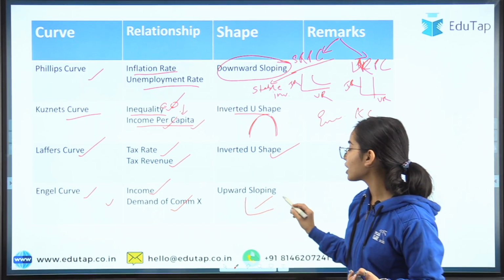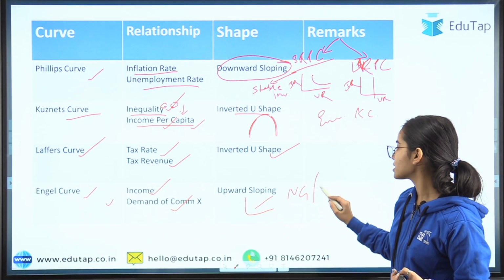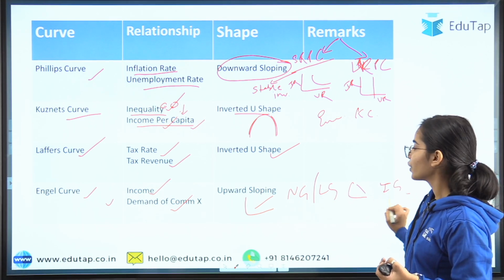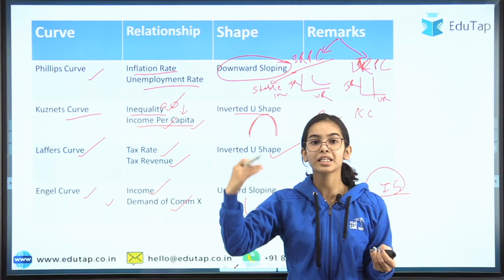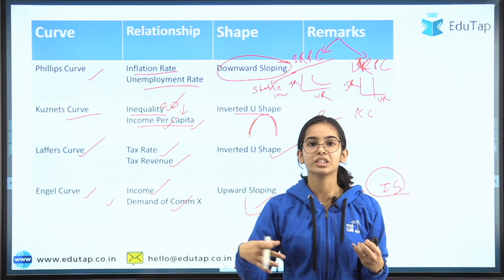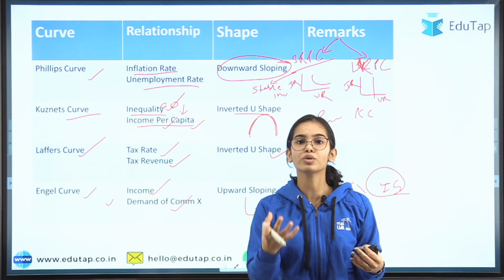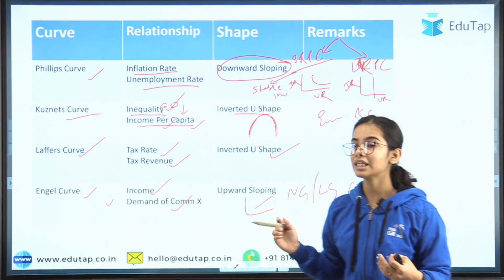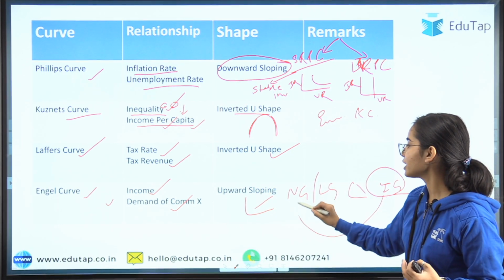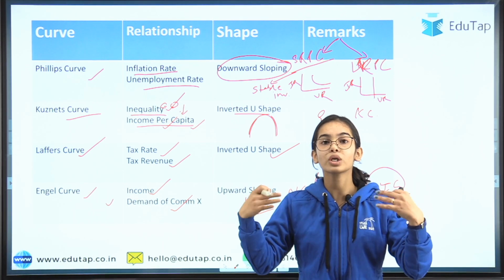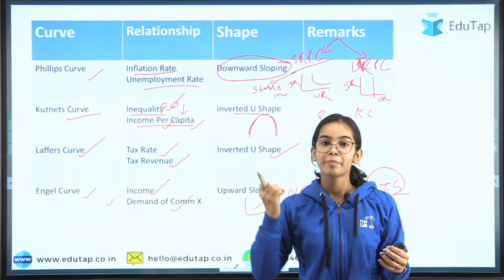It is an upward sloping curve in the case of the normal good and the luxurious good. It is a downward sloping curve in the case of the inferior good. I have told you, with the increase in income, our demand for a commodity will increase because our income has increased. So we will demand more of the normal good and more of the luxurious good. But the inferior good, as it is inferior in comparison to the normal good, we have a better substitute. We are getting more income, so why not take the better substitute?